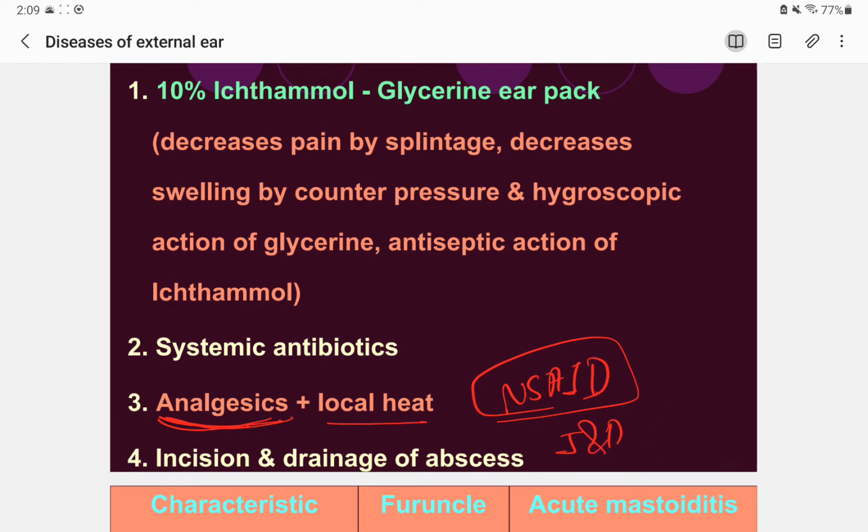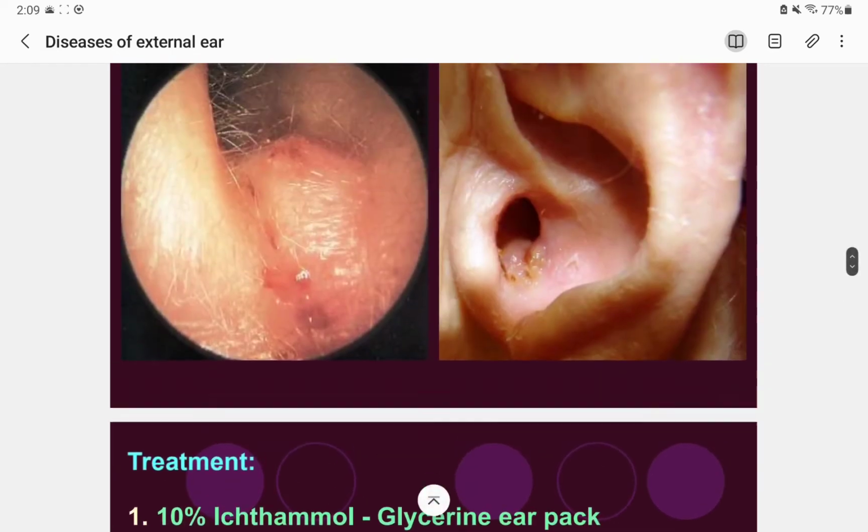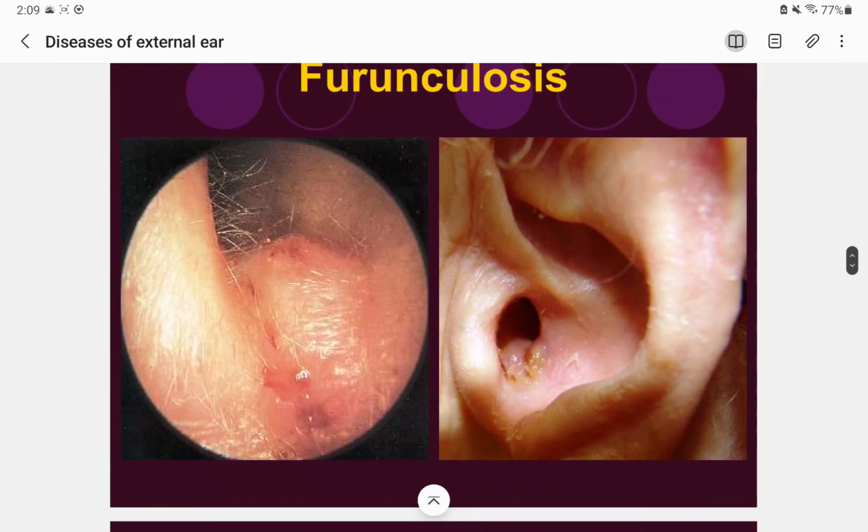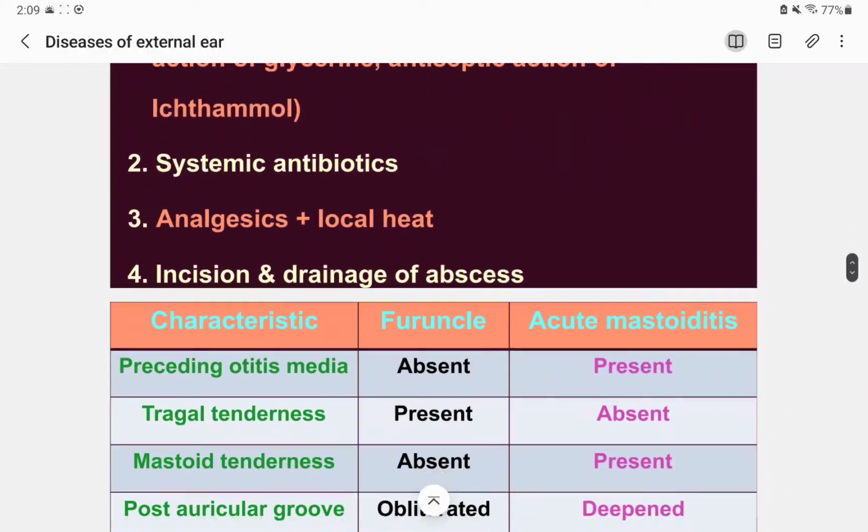All right, so not always, but depending upon the size of the furuncle. So if there is a big furuncle with pain and tenderness and sometimes discharge also, you can cut it and take it out. All right, yeah, that's about it.